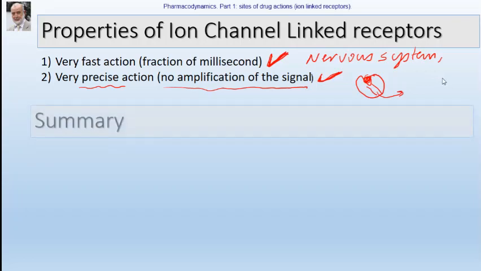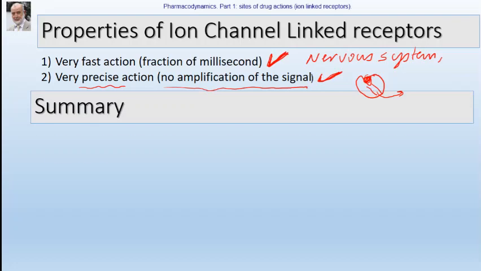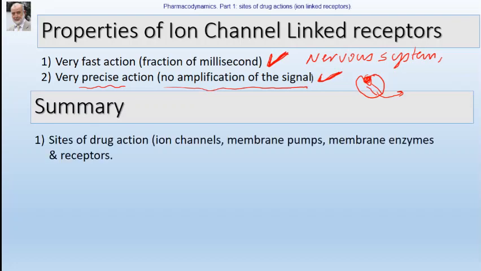So, in summary, if we summarize what we have said before, we said that drugs act at different sites, including ion channels, membrane enzymes, membrane pumps, and receptors. We'll talk about each in future when we talk about drug groups, because for drugs which act on the ion channels, there are many different groups. So we'll talk about them in detail then.